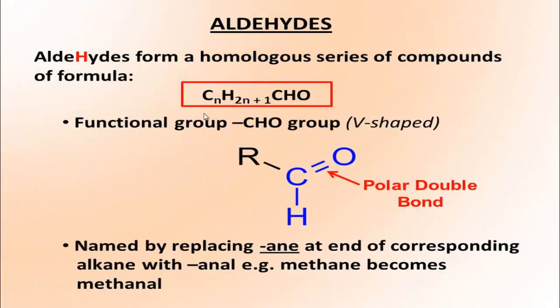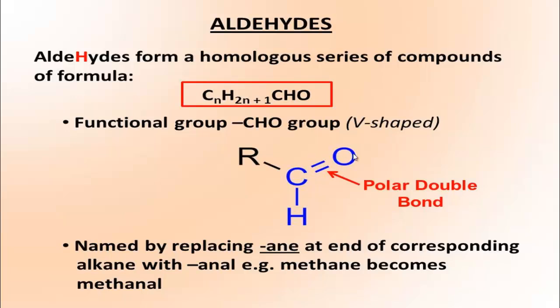More information. The general formula of aldehyde is CnH2n+1CHO, and its functional group name is aldehyde group. In naming, instead of ane there will be anal. Methane will be methanal. Now one important piece of information is there.